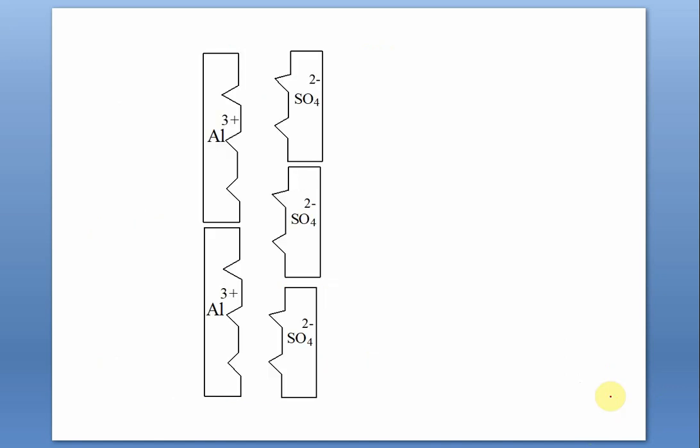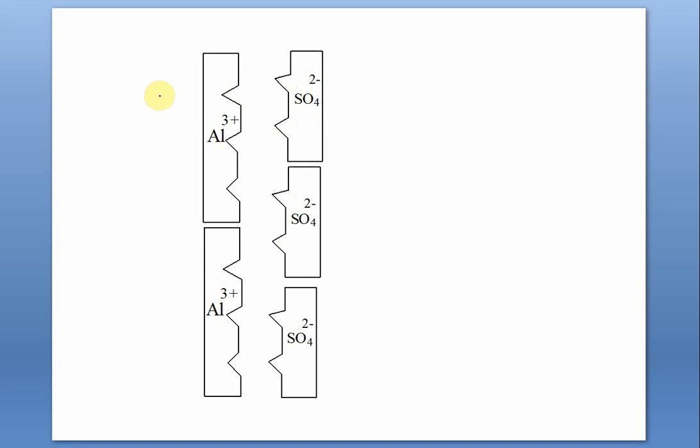And this model I used to show in class 9-8, that why we make a crossover. Because the total positive charge, for example, aluminum ion has 3 cavities. These cavities denote the loss of electrons. And the negative ions has these mounts. These mounts represent gain of electrons. Each sulfate is 2 minus, so 2 additional electrons, 2 mounts.